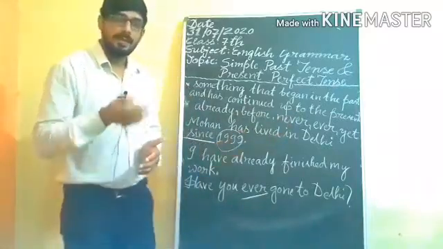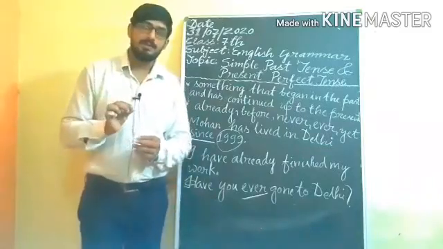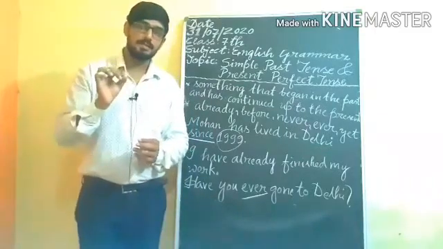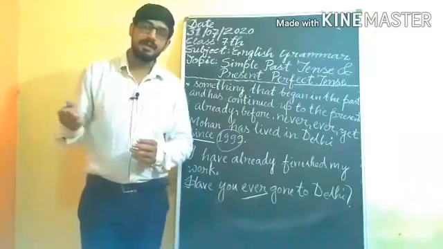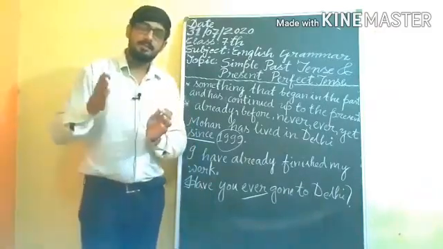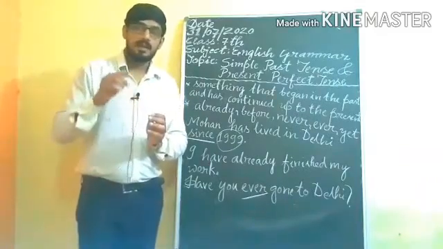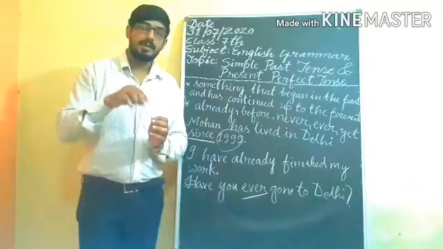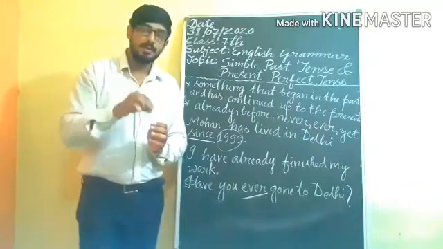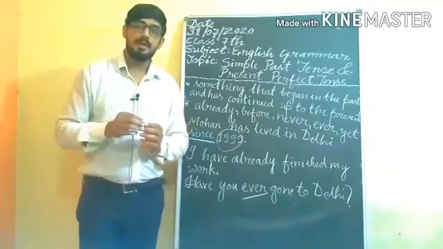So I am repeating once again. Simple past tense will be used for past action. Suppose that he played cricket, which means that the action completed in the past. It is not necessary to include every time a word which denotes past action.